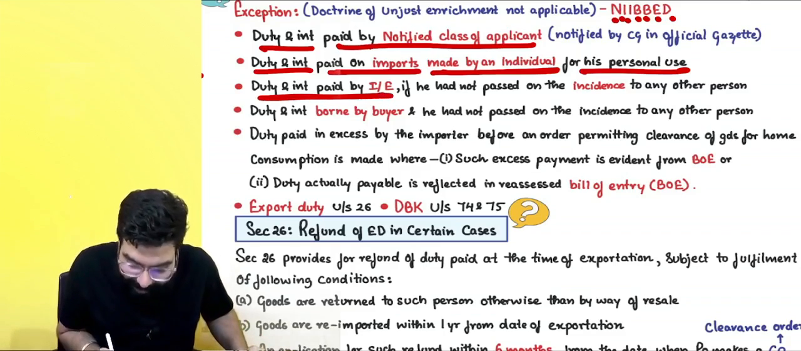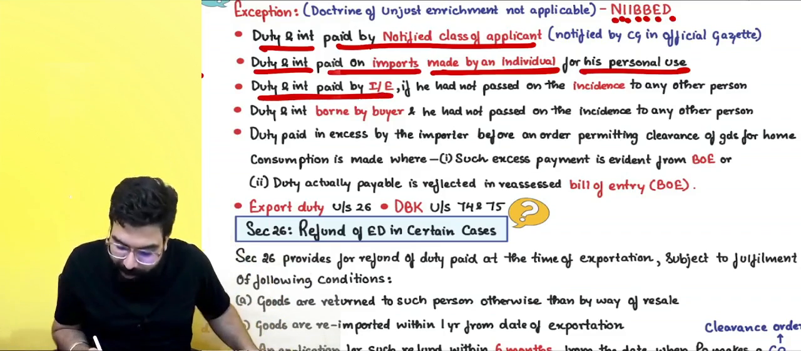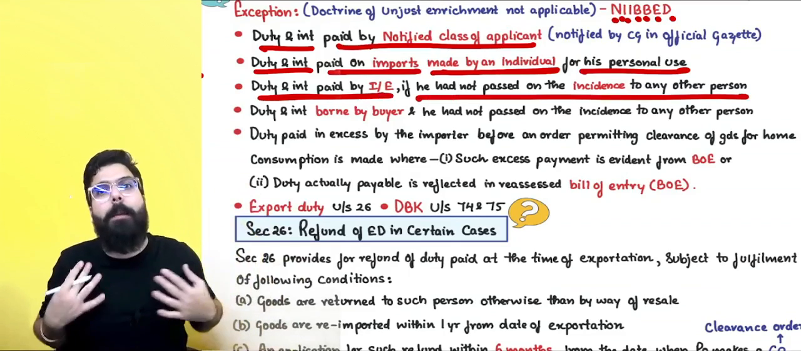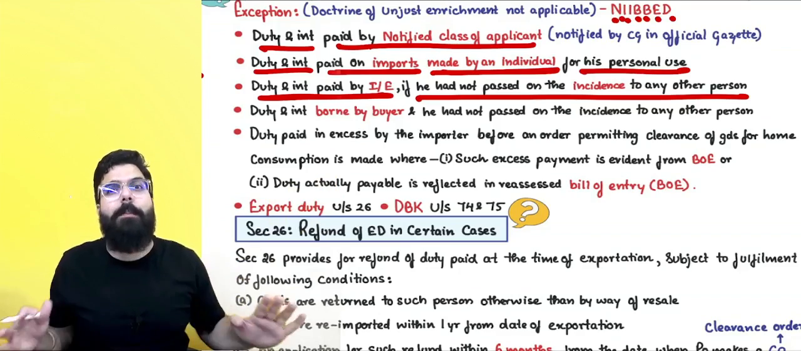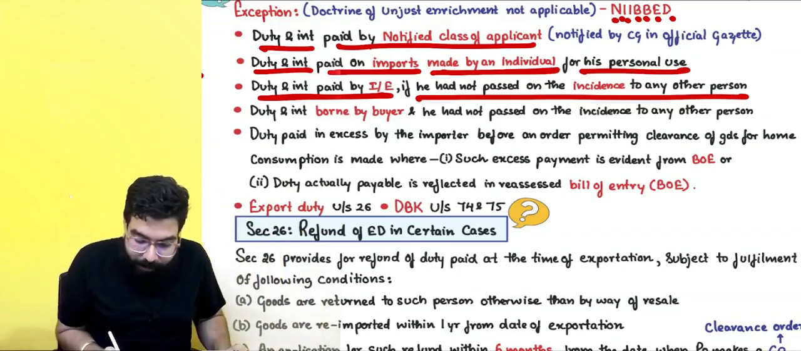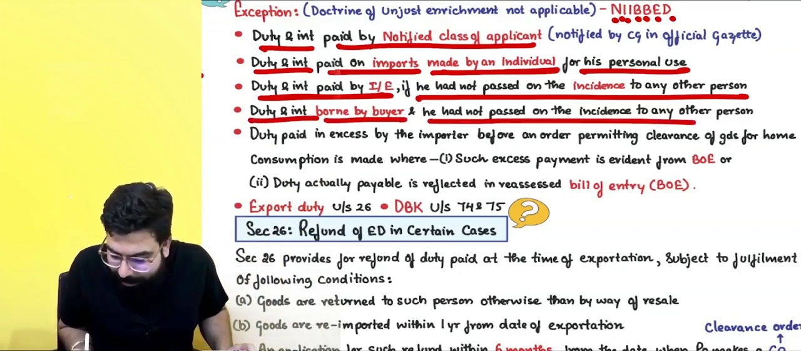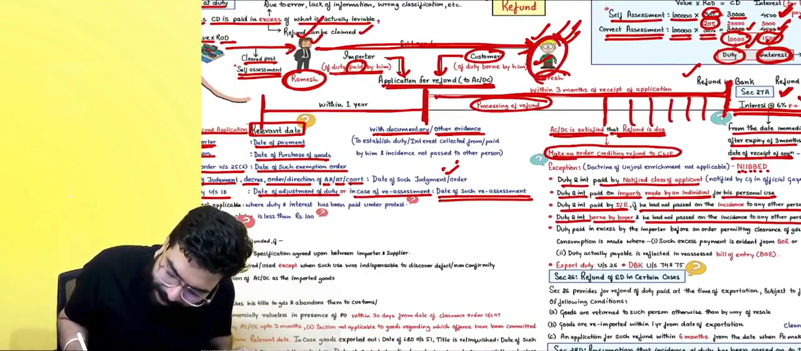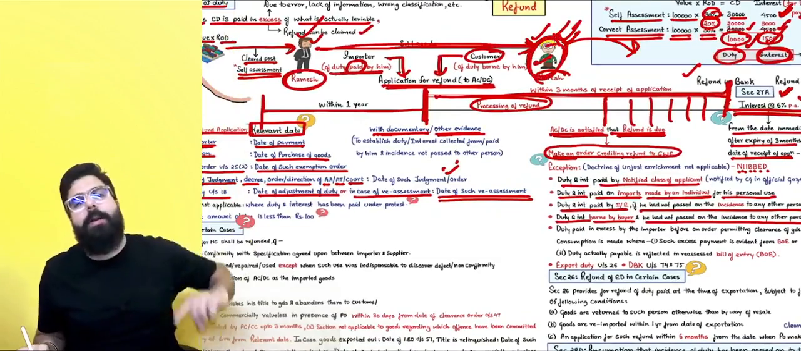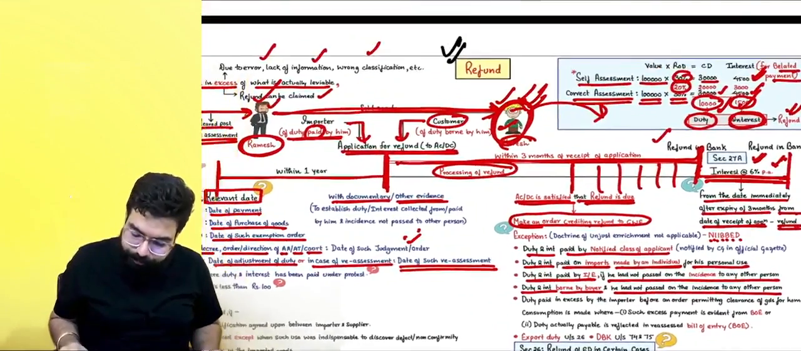Duty and interest paid by the importer or exporter, if he had not passed on the incidence. I am the importer, sir, or I am the exporter. I have never passed on the burden. Whatever extra I have paid, I will be given a refund. Duty and interest borne by the buyer, and he had not passed on the burden. So the importer passed on the burden to him. He is applying, then he has to prove that he has not passed on the burden further.